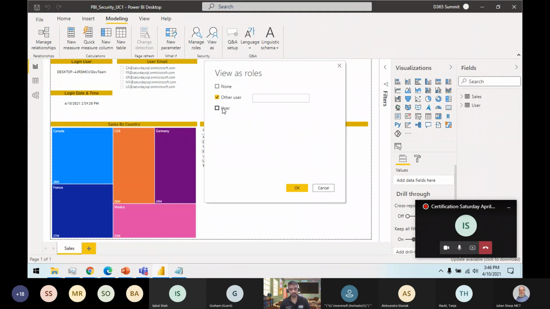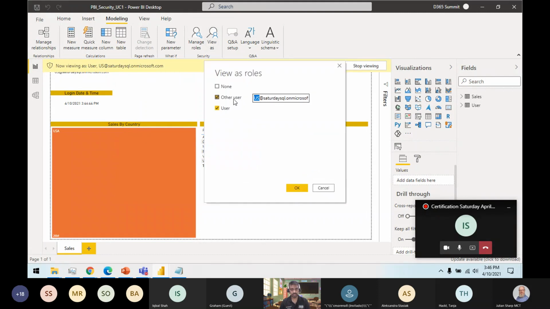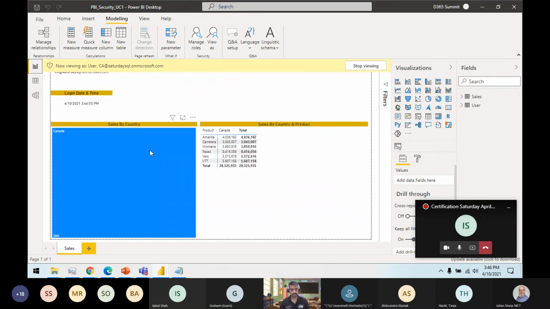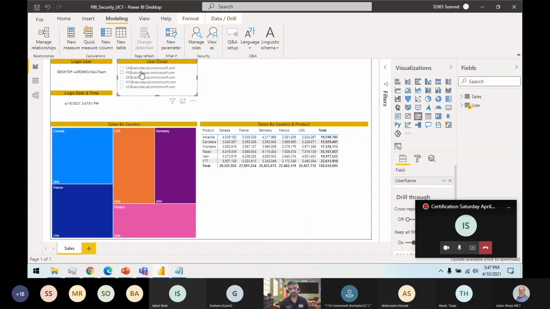So if you want to verify the role, you can click this one, US at SQL Saturday on Microsoft, because I am using a free tenant for all the demo things. Now I can see only the US of this one. If I want to use any other user, I can use it like this. So I can see Canada sales, which is perfectly fine. And you can see this is showing. You can do the same thing, or if you click this one, you will see the same, but this will actually pick up whatever the login user is. Okay.